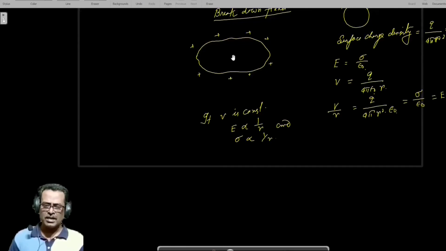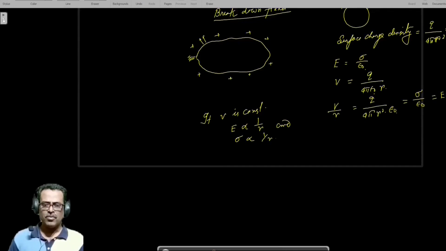For any other surface, surface charge density is not equal; it depends on the curvature of the surface at different portions. So the smaller the radius of curvature, the greater the field. Therefore, the field at this point is greater than the field at this point.